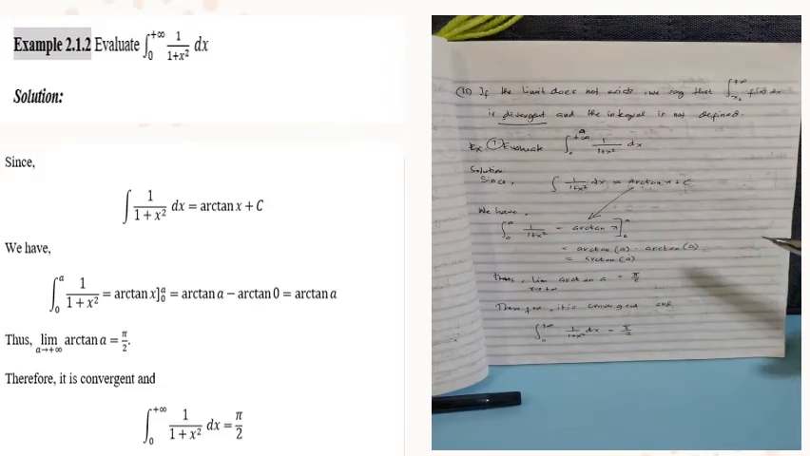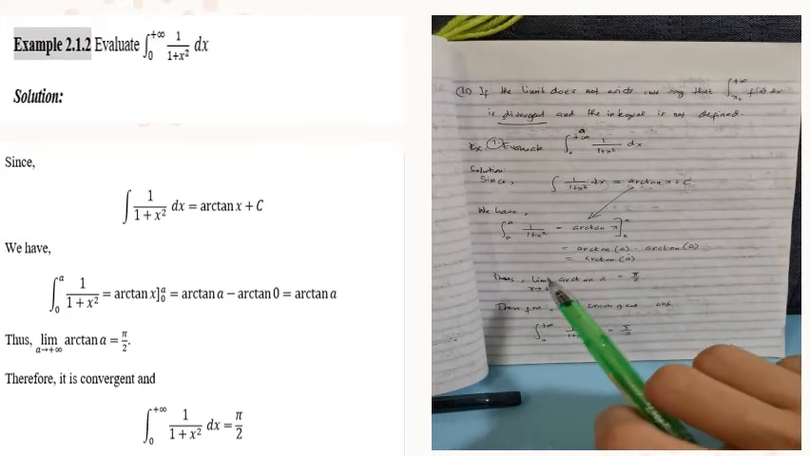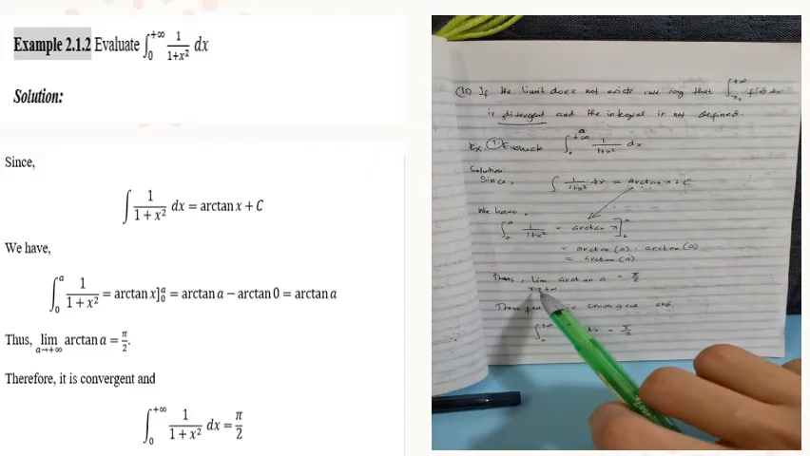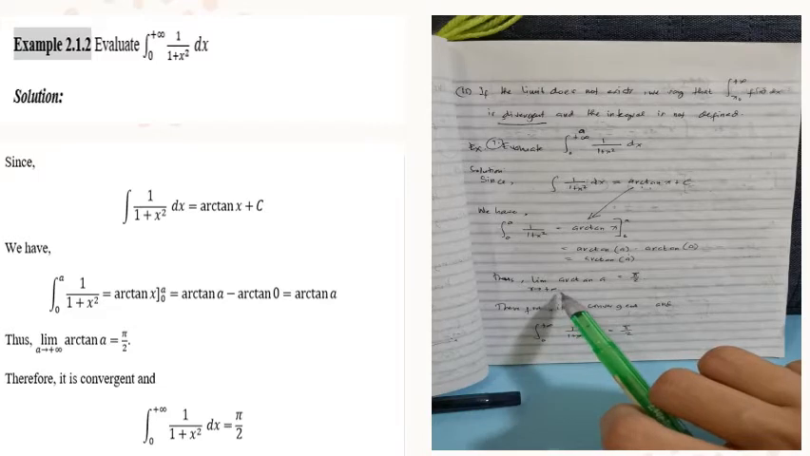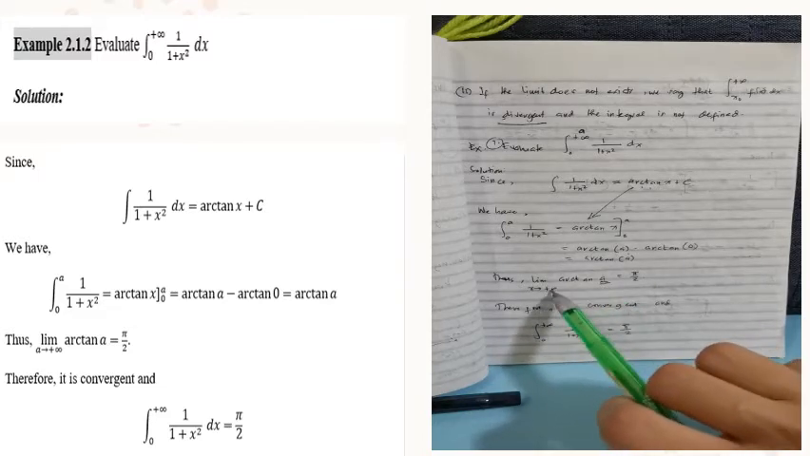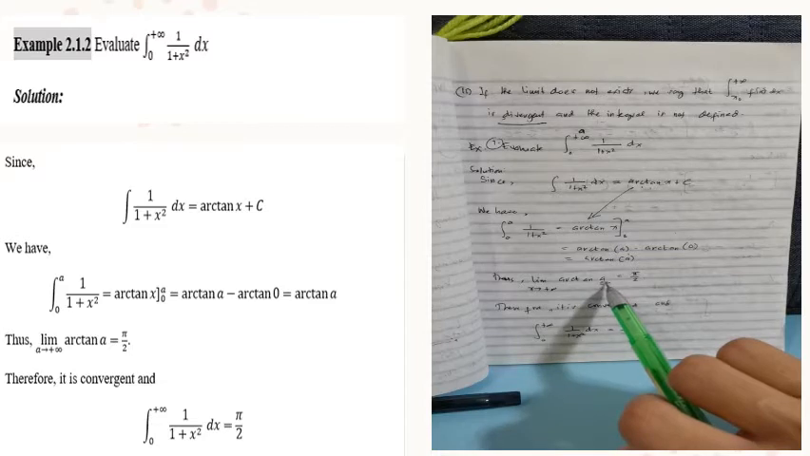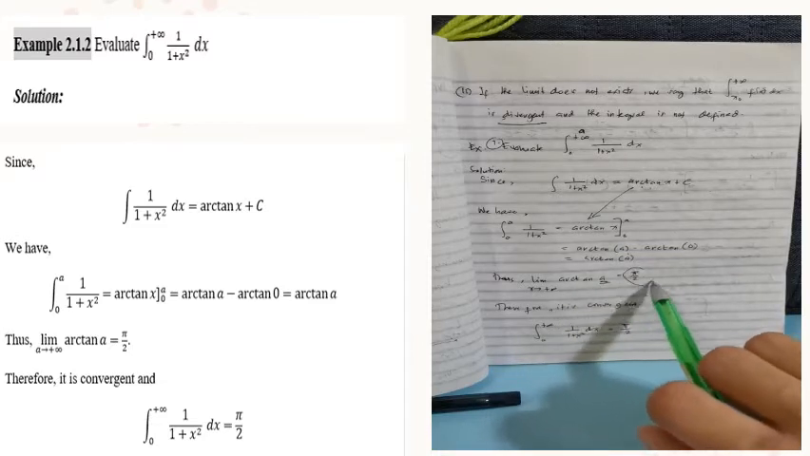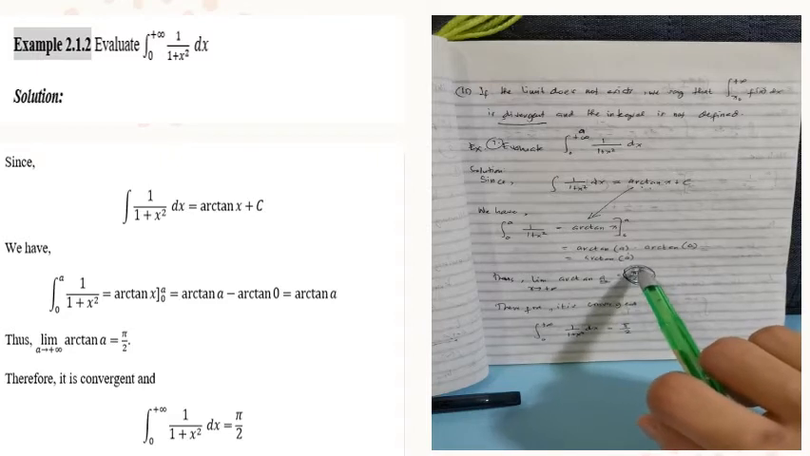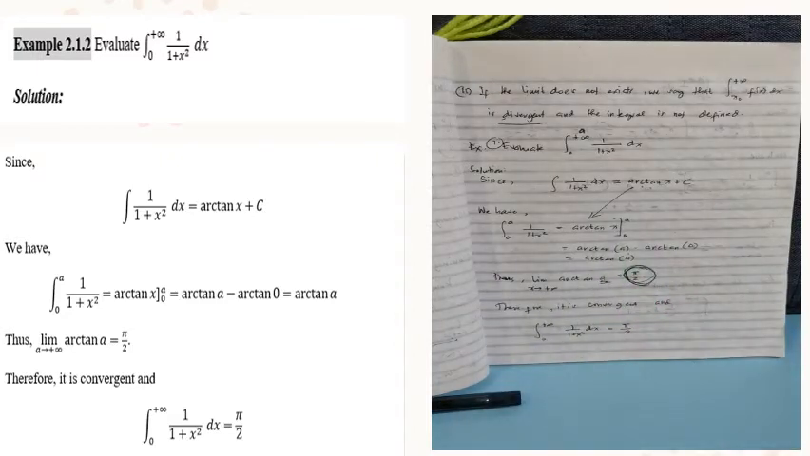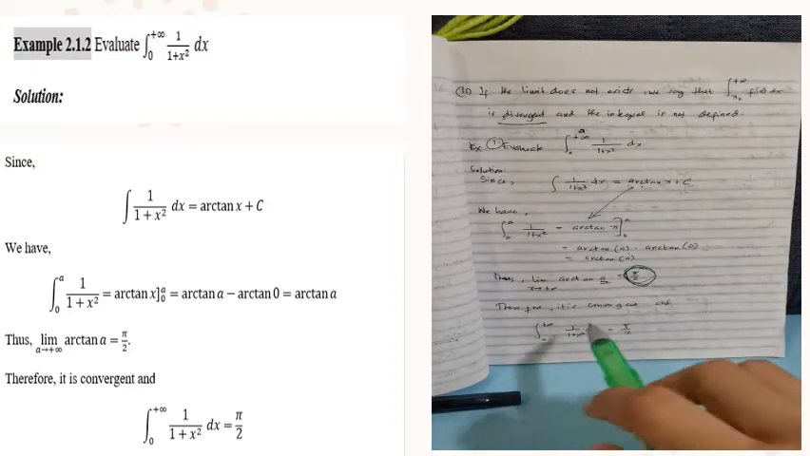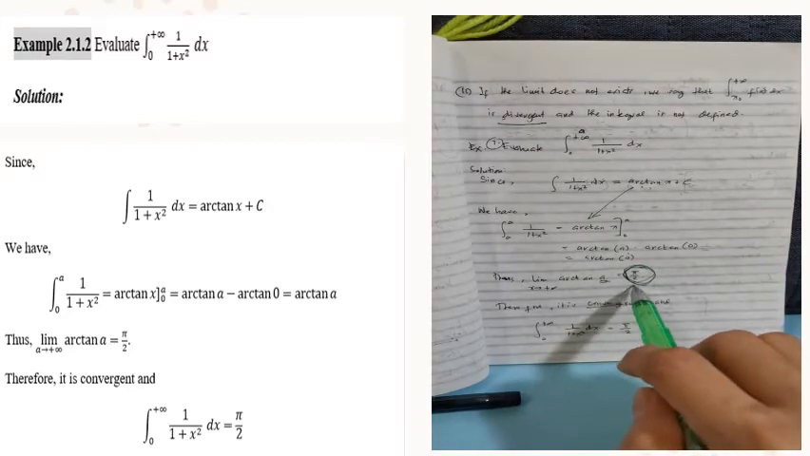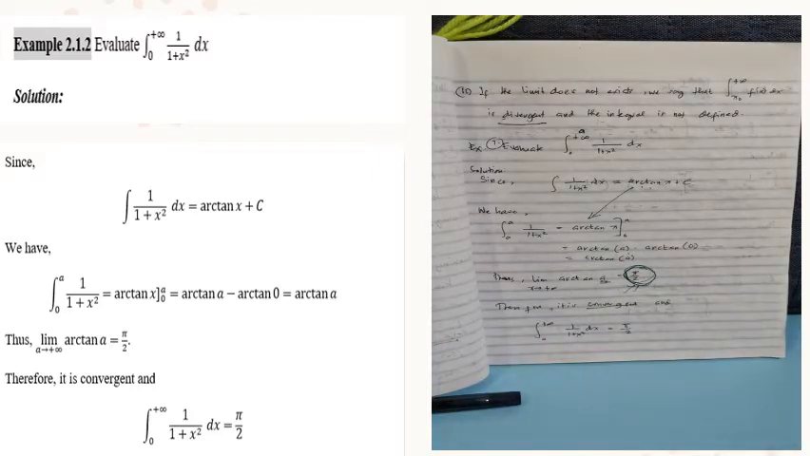And then after you have evaluated the integral, you take its limit. Thus, the limit of the arctangent of a as a approaches positive infinity. So, this means we replace a with positive infinity. The arctangent of positive infinity is equal to pi over 2. Okay, so pi over 2 is the equivalent of arctangent a. Therefore, it is convergent, since a limit of pi over 2 exists. And pi over 2 is equal to 90 degrees.